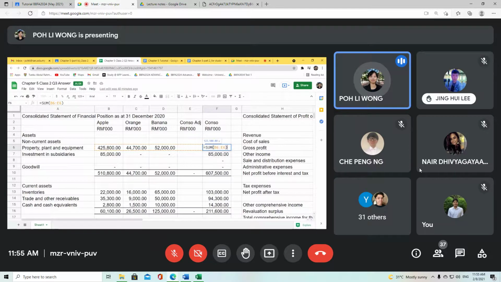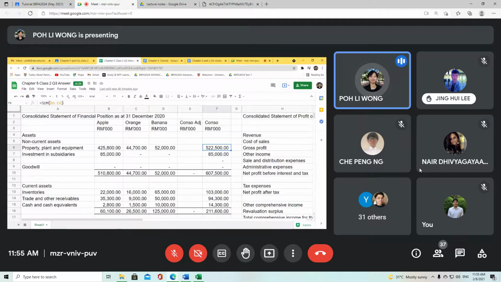So why is it B, C, D, and E? Because for consolidation, as I have already mentioned to everyone, regardless of how many shares or what percentage of shares the parent company is owning, you only need to amalgamate the financial statements. Amalgamate means you combine the financial statements. So Apple, Orange, Banana, and consolidation adjustments, you just combine as a whole.